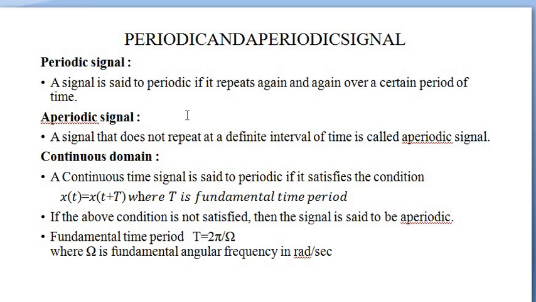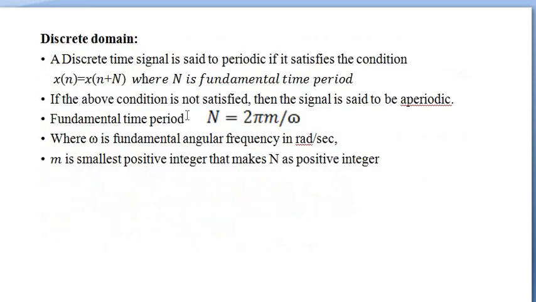Continuous domain. A continuous time signal is said to be periodic if it satisfies the condition x(t) equal to x(t plus T), where capital T is the fundamental time period. If the above condition is not satisfied, then the signal is said to be aperiodic or non-periodic. The fundamental time period T is equal to 2 pi by omega. Here omega is the fundamental angular frequency in radians per second.